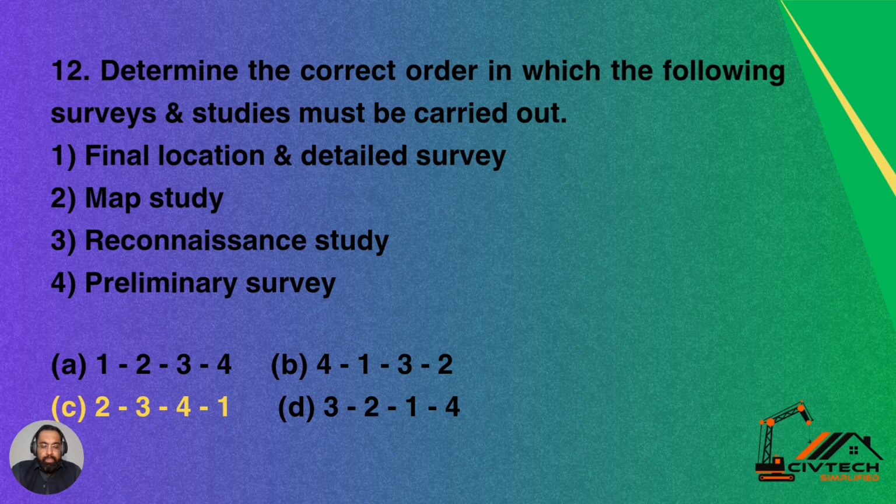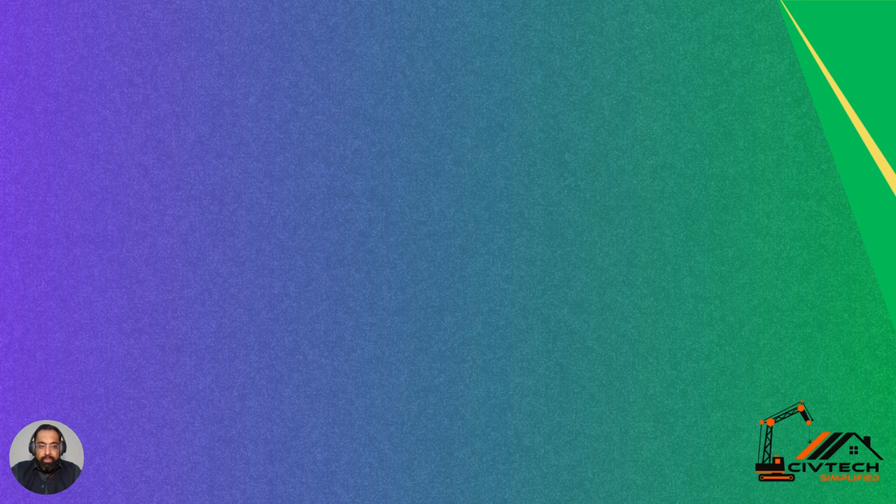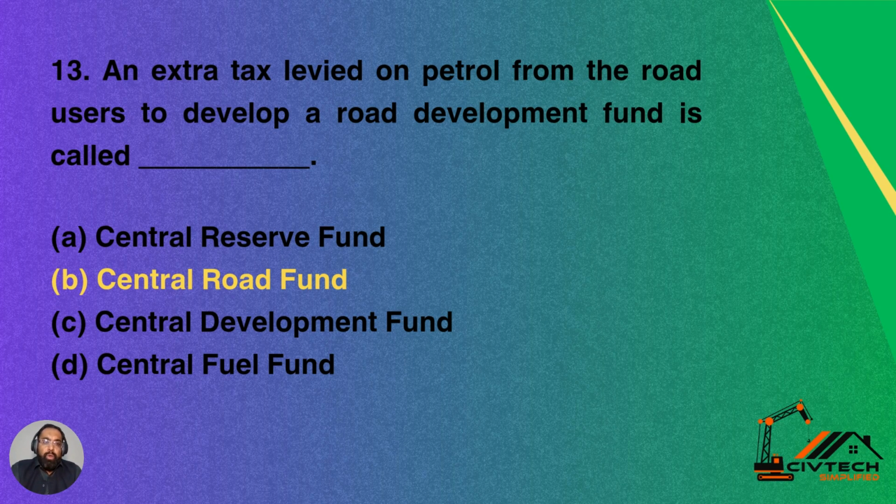2 is map study. It is done initially at the beginning and then a reconnaissance survey is done after map study, and number 4 is preliminary survey afterward, and finally final location and detailed survey is carried out. So C is the correct order for these activities.